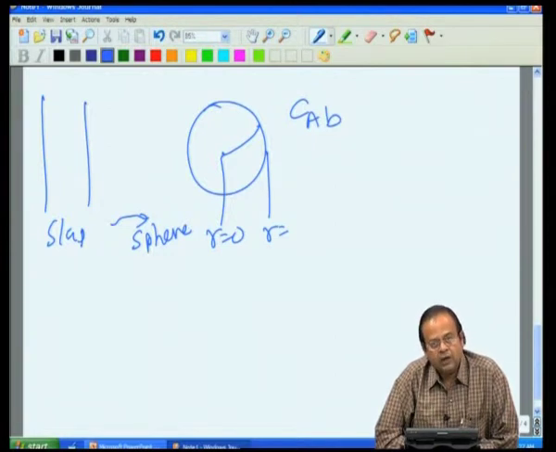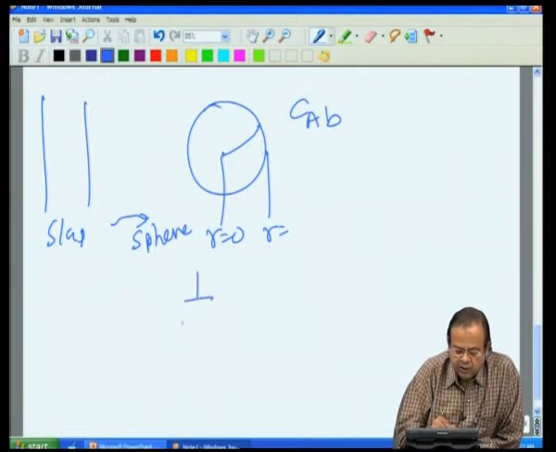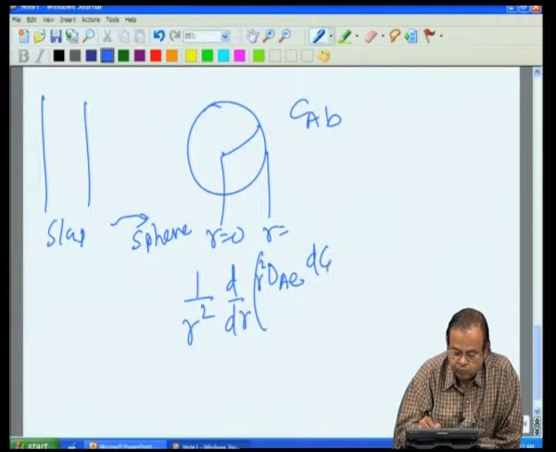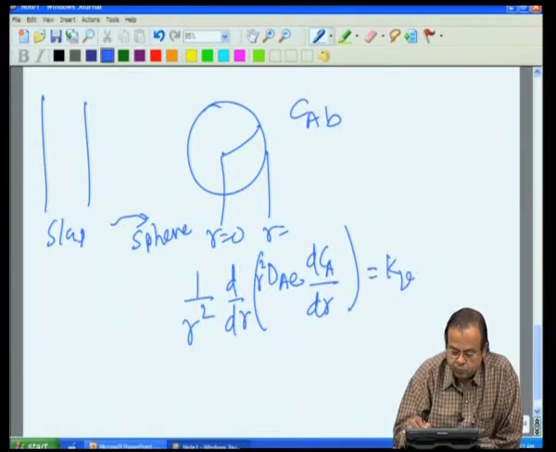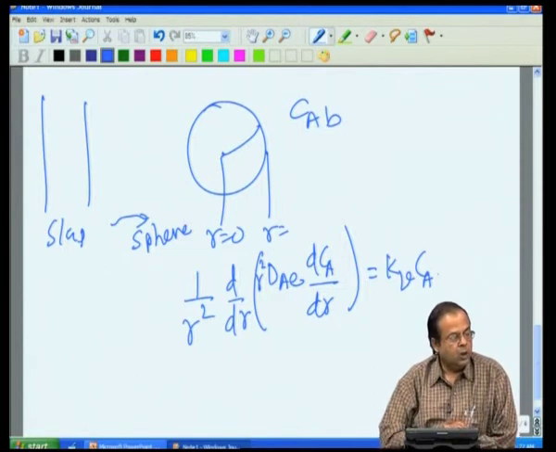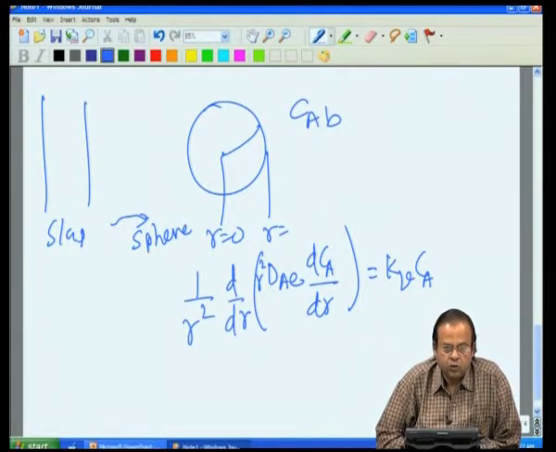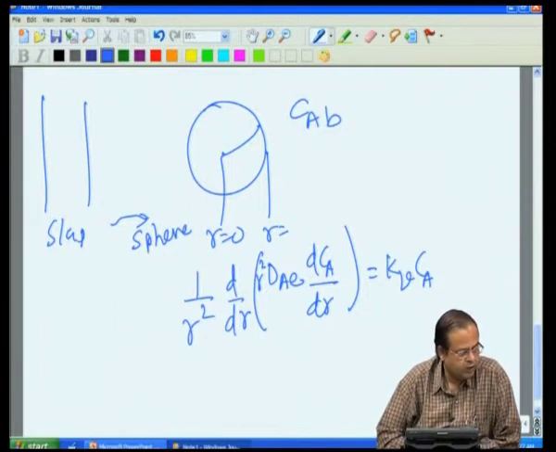Now, if you do again the mass balance, we will get a mass balance with kV into CA, and then again this equation can be analytically solved, fortunately, and you can get the effectiveness factor.